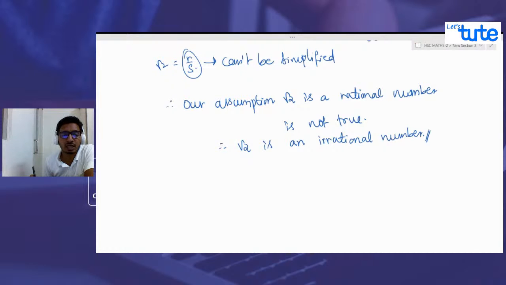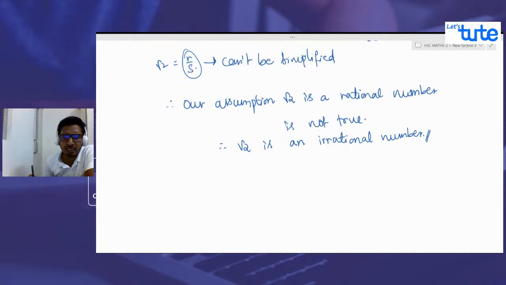Then the opposite of this should be true. So when our assumption is that root 2 is rational, and we see that it is not true, that means it is not rational. Not rational means it is irrational.